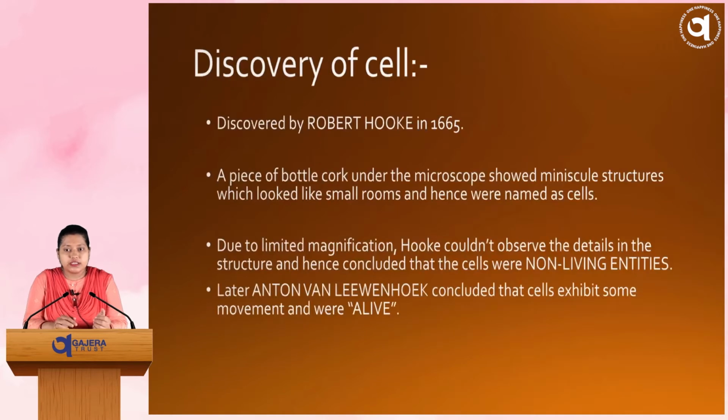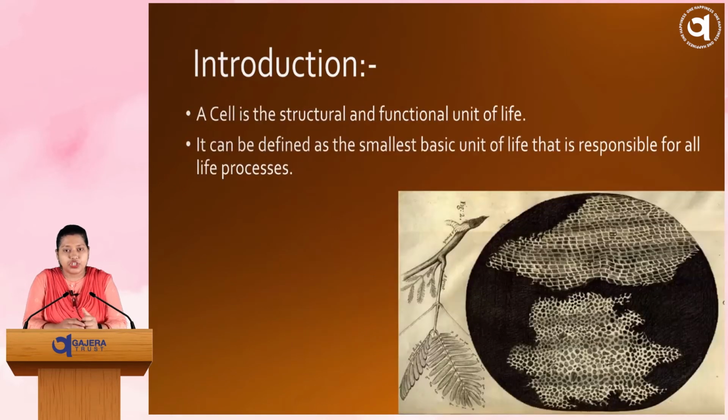So now, first, come to the introduction of the cell. A cell is the structural and functional unit of life. Before we start, have you seen buildings, how they are built? Yes, by joining several bricks. Like that, in our human body, several cells are there.